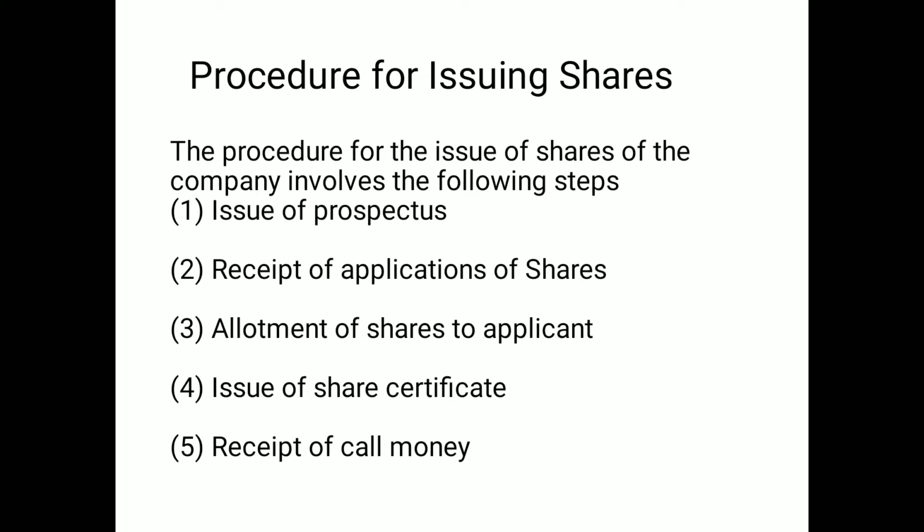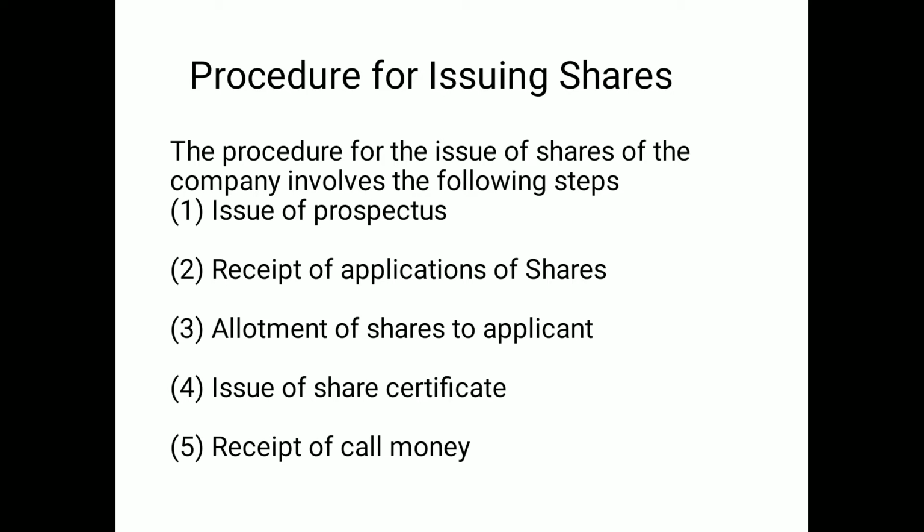The procedure for the issue of shares of the company involves the following steps. Step number 1, issue of prospectus.